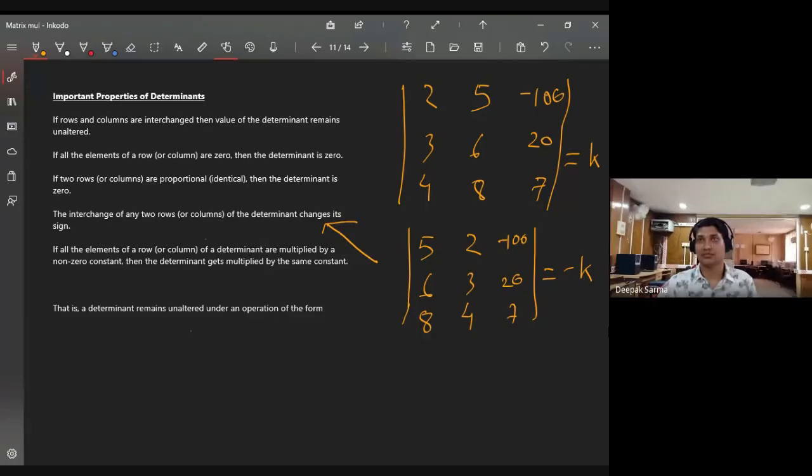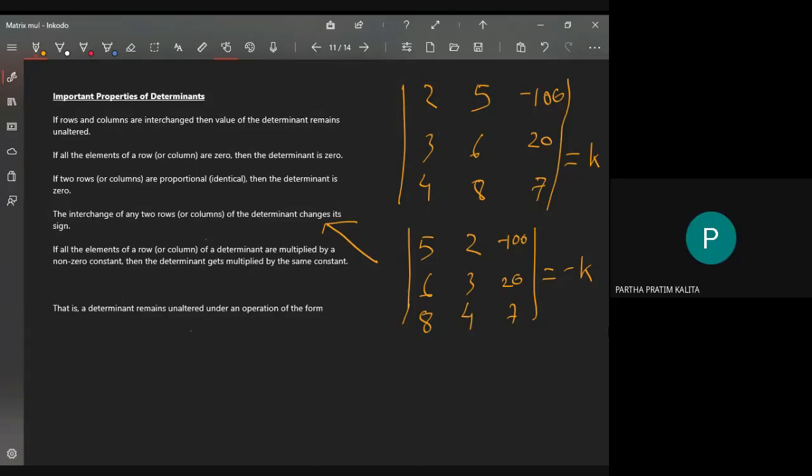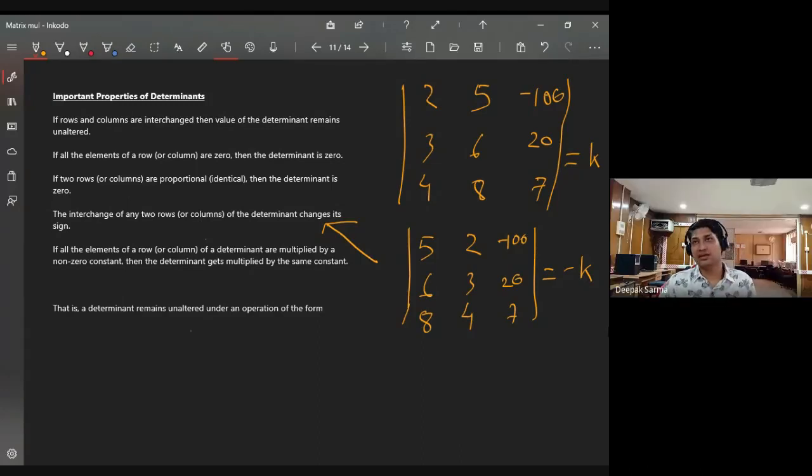Similarly, if we interchange two rows or two columns, the value is the same but the sign changes. Any confusion? No, sir. Okay.